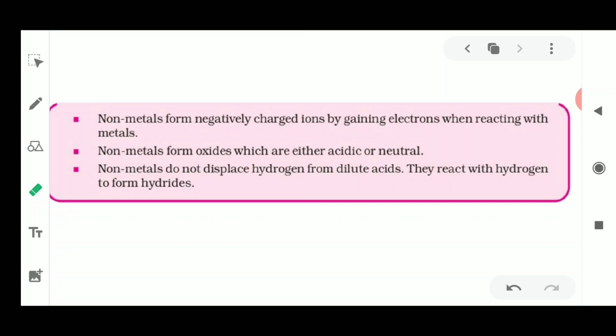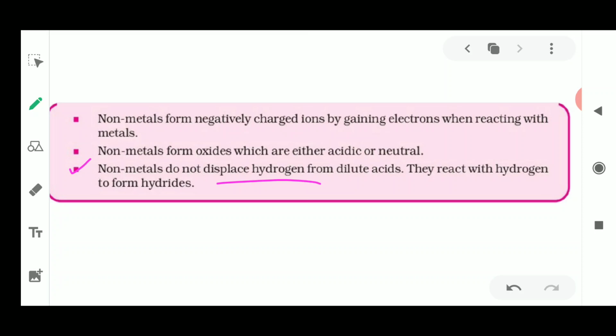Non-metals form oxides which are either acidic or neutral. Non-metals do not displace hydrogen from dilute acids, they react with hydrogen to form hydrides. Metals form basic oxides, whereas non-metal oxides are acidic or neutral.